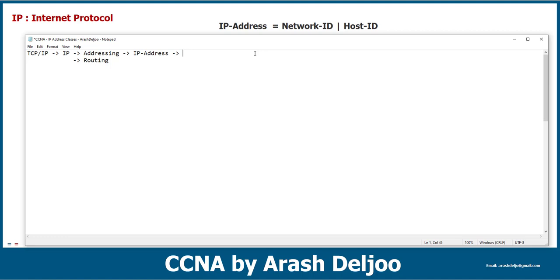An IP address is a 32-bit address, and we can write this IP address in dotted decimal notation, DDN, as you remember. We can use, for example, the address A.B.C.D for a system or a host, and you know that each of A, B, C, and D has a value between 0 and 255.